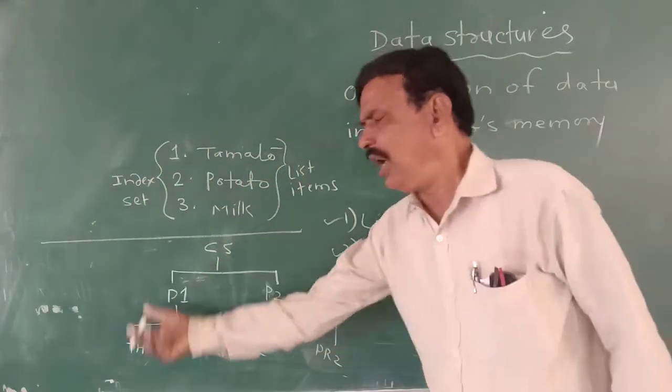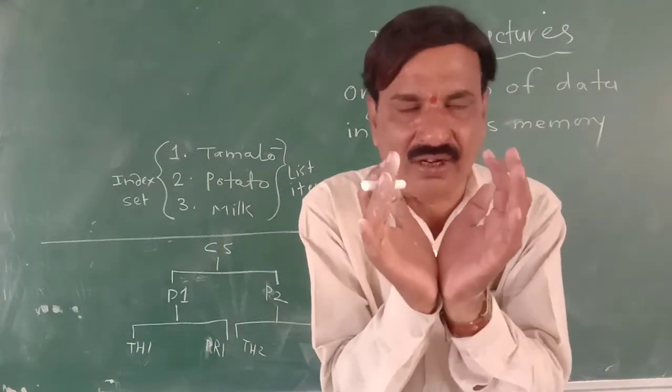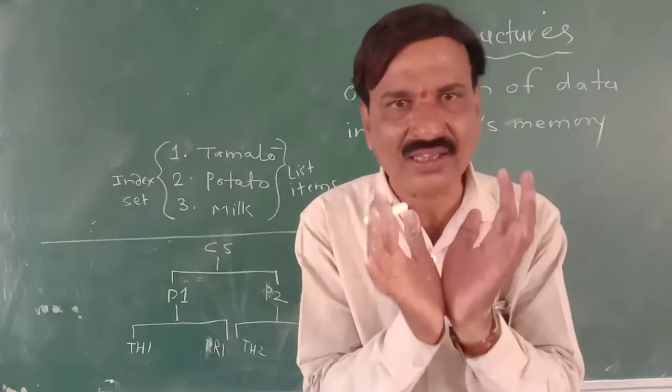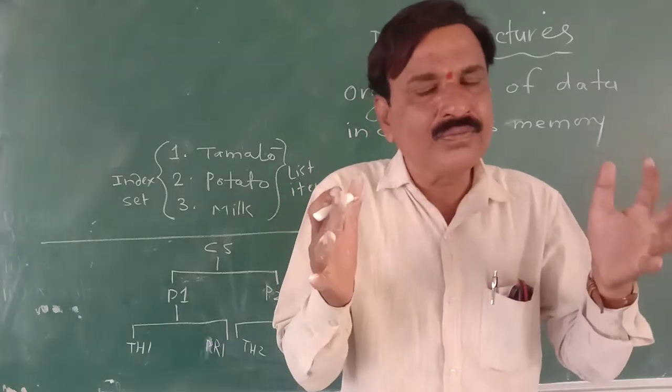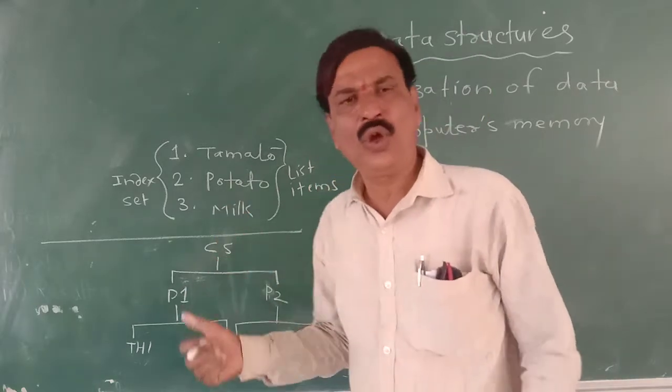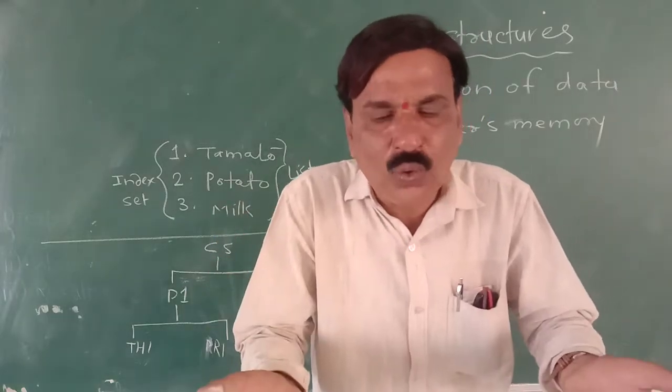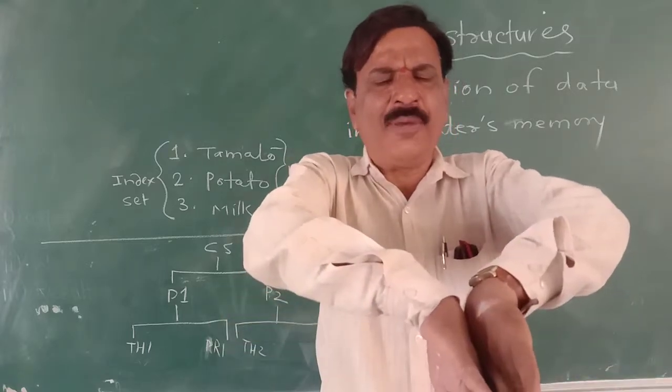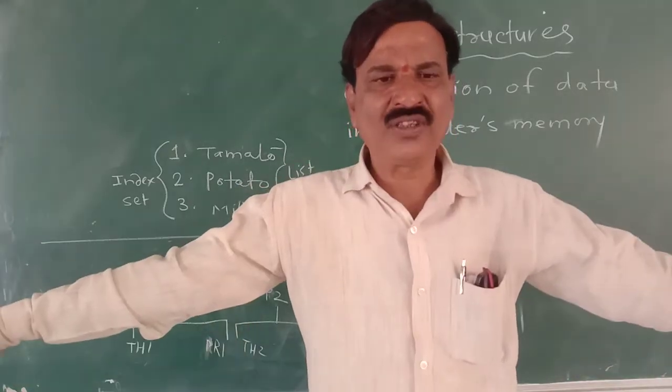So 7 nodes are there in that tree, but one node, CS, is a distinguishing node. Why? Because it divides the remaining 6 elements into 2 subtrees.